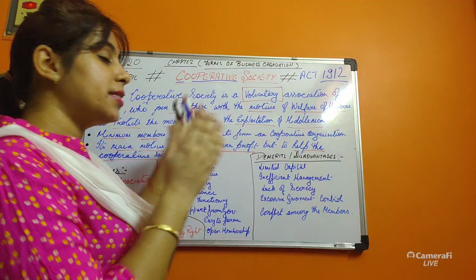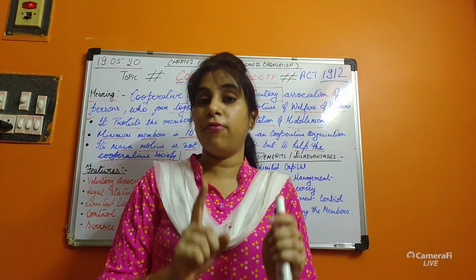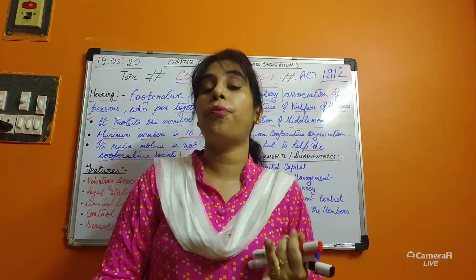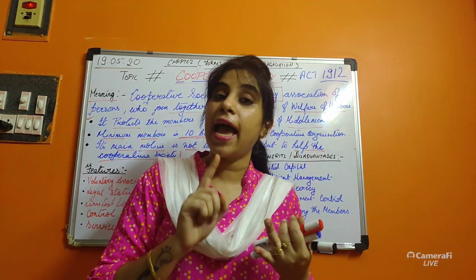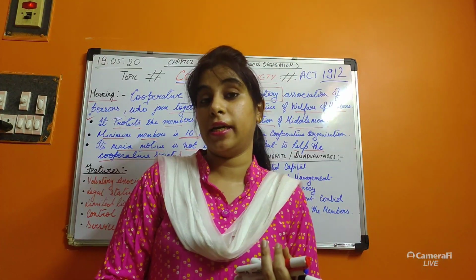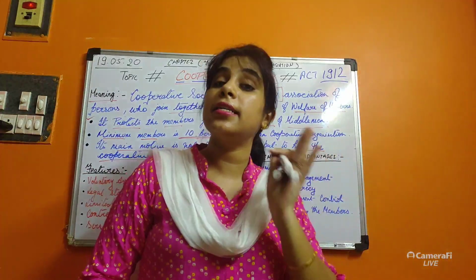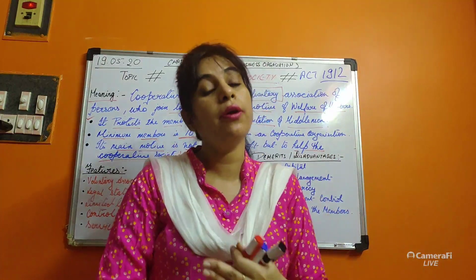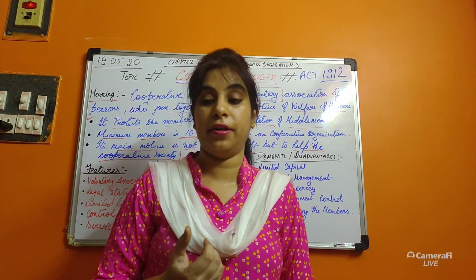This society is separate. In sole proprietorship, we have learned that it is not a separate entity. Here we are learning that a cooperative society is a separate entity. I will tell you why it is considered a separate entity.